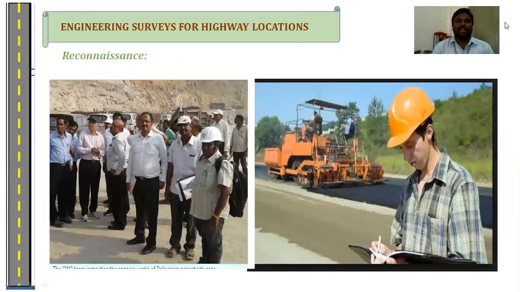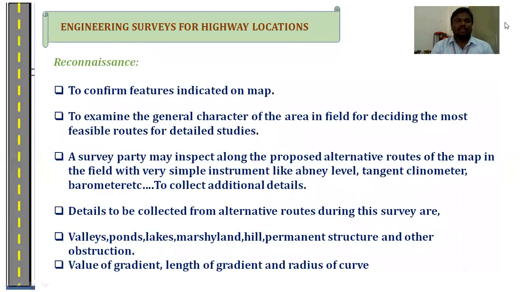Next one is the reconnaissance. Reconnaissance means nothing but a preliminary investigation of the site. In reconnaissance, a group of people visit the site without any major surveying equipment. What are the details given in the map, and what are the details available on the site? Those two sets of details are compared and cross-checked by the group of people. So this is called the reconnaissance. In it, we confirm the details of the map.